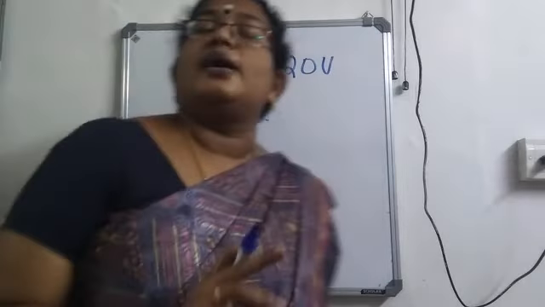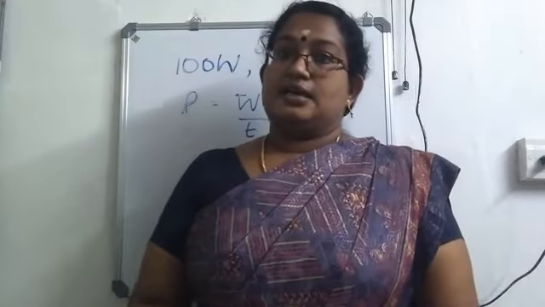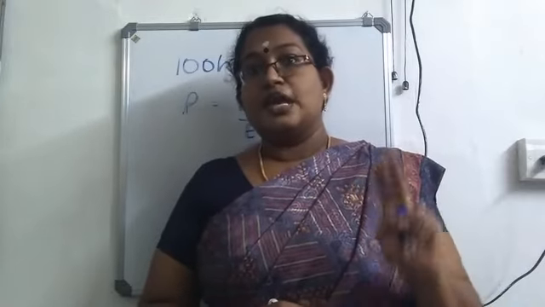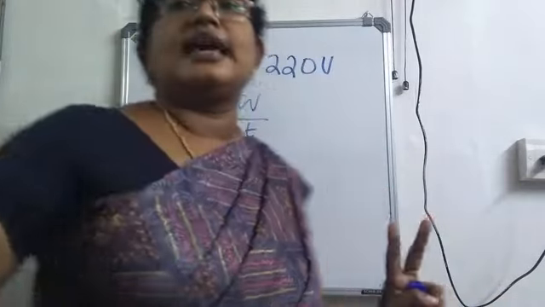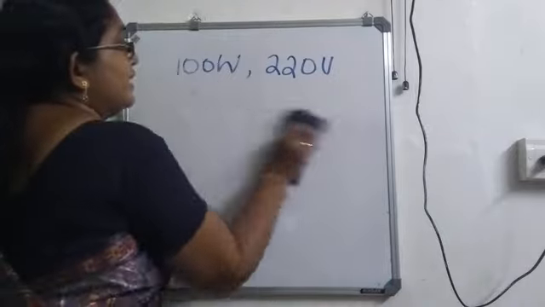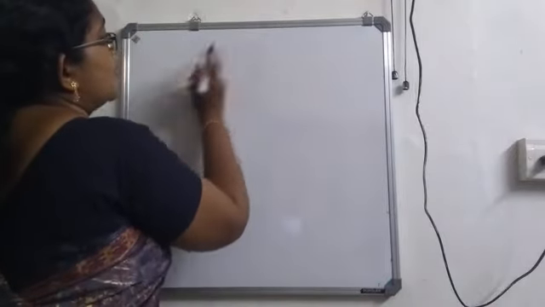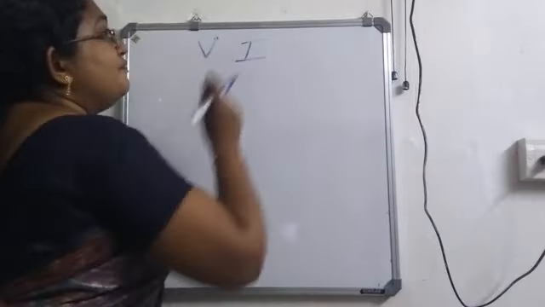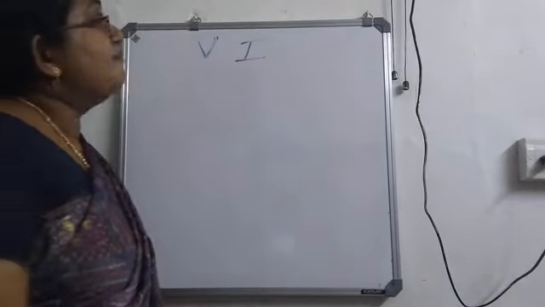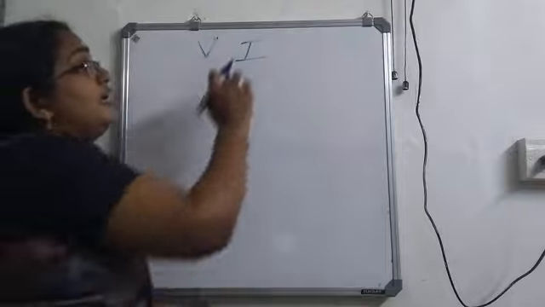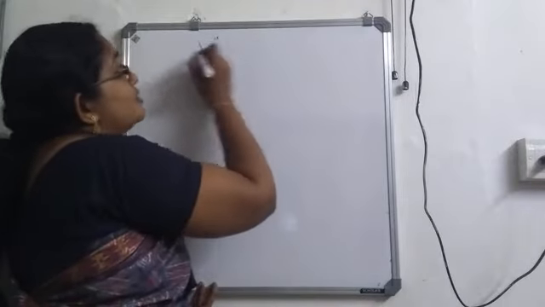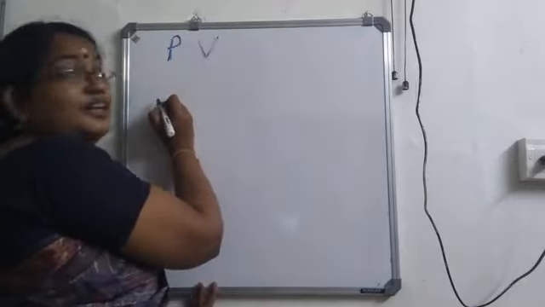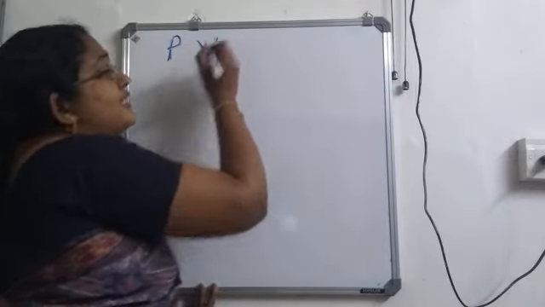Now, from the power rating we can calculate two things with V and P. Power rating means what all things we are getting? We will be getting the value of P as well as V. In the case of power rating, 100 watt means power is given, 220 volt means the voltage is given.